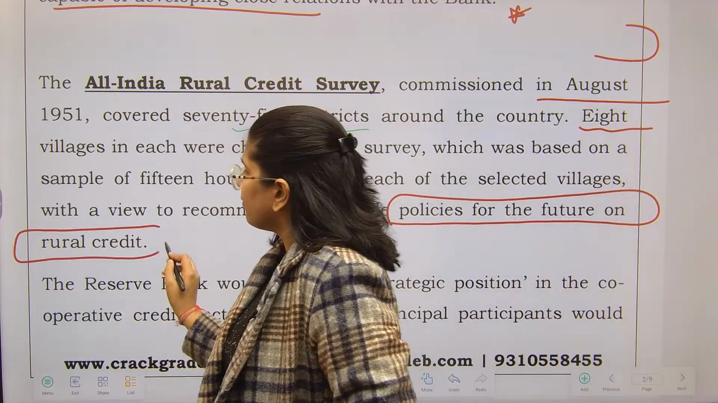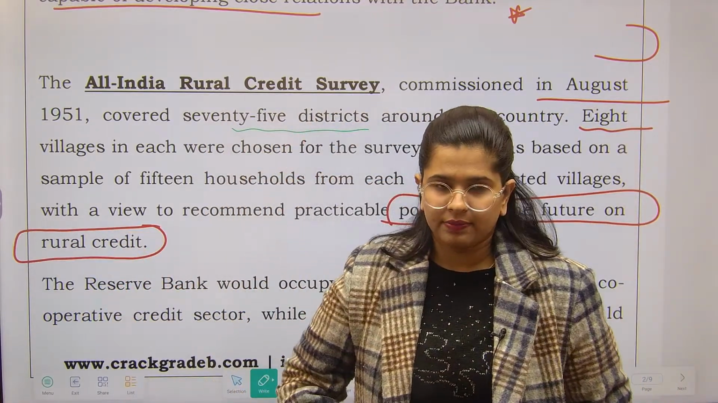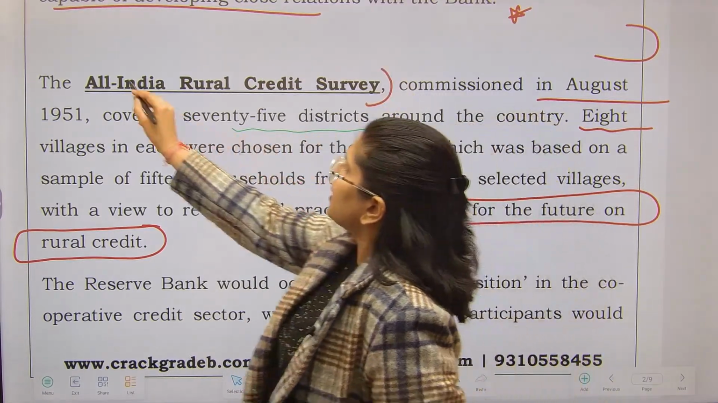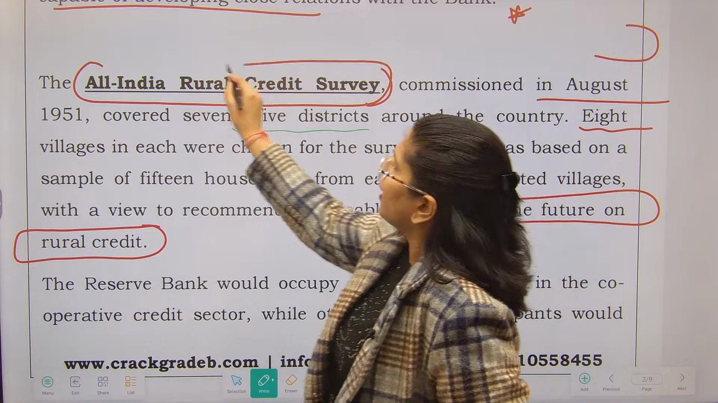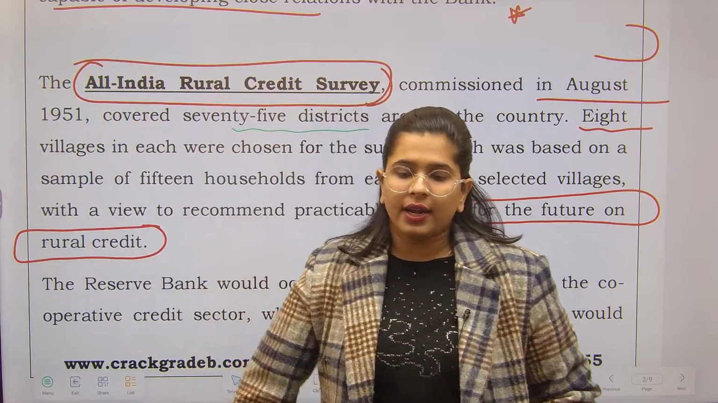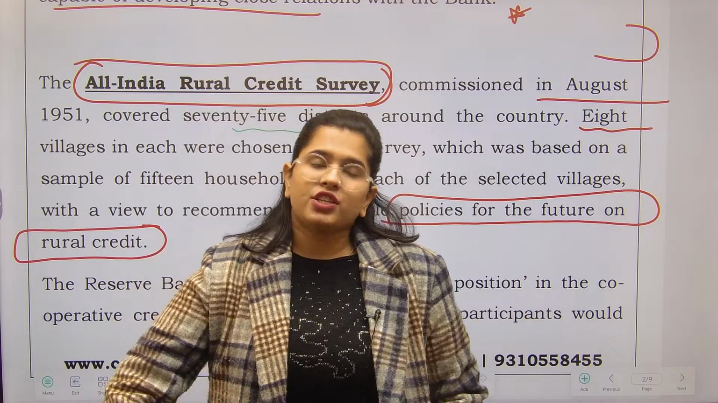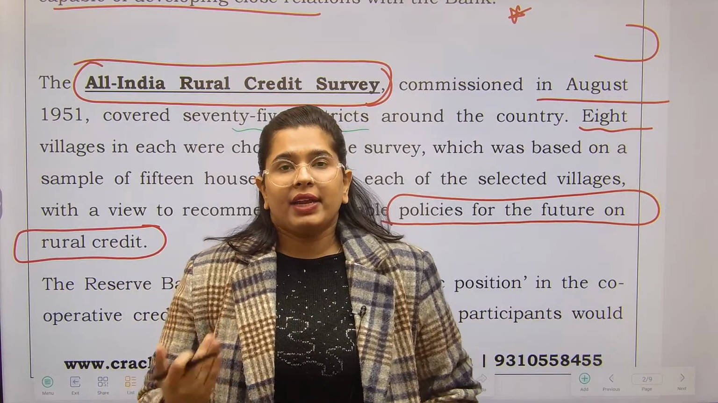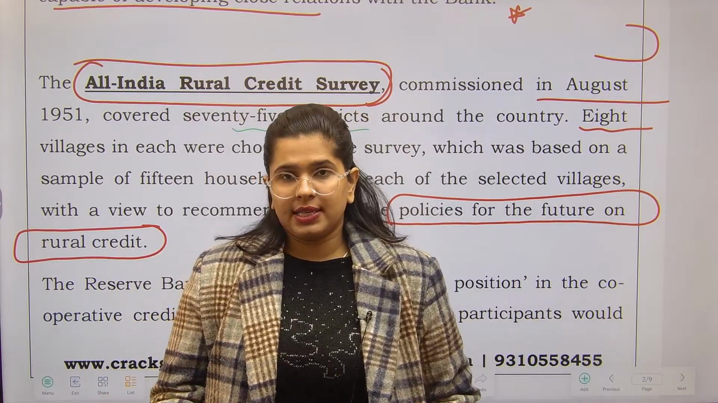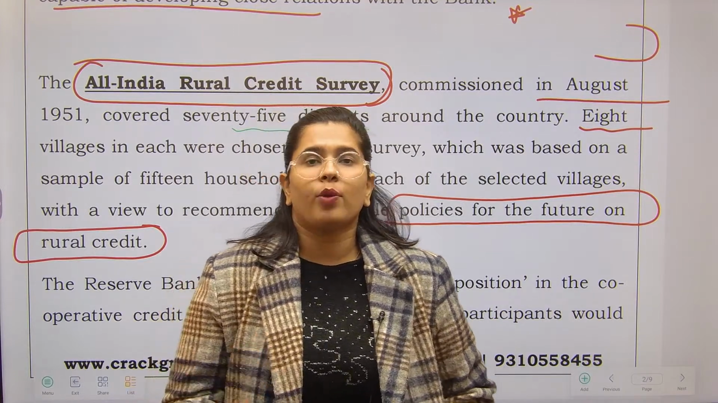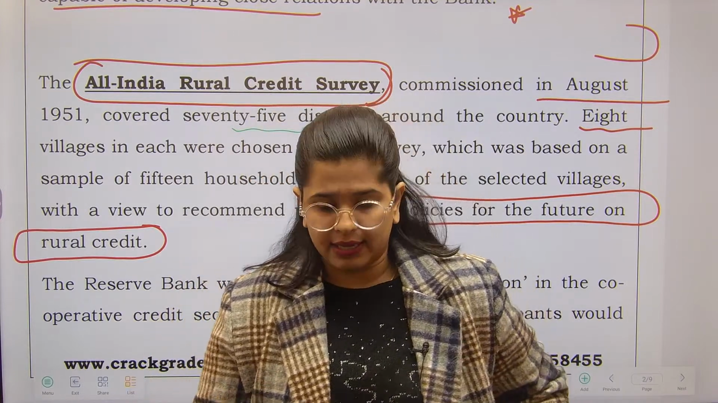Now this is something for which surveys are meant. इसीलिए तो सर्वे होता है. So yes, what you have to remember is that there was a survey conducted under the aegis of RBI, the All India Rural Credit Survey, in the year 1951. The agenda was how can we develop more policies for the development of the rural credit structure. ठीक है, किस तरीके से हम और policies को develop कर सकते हैं.